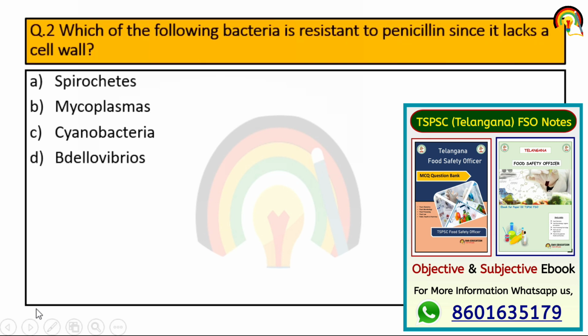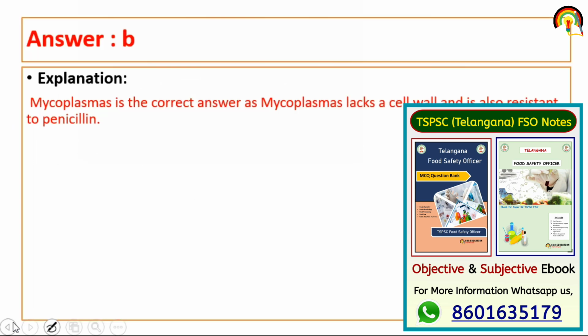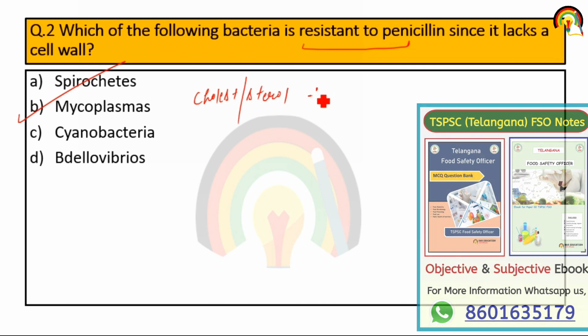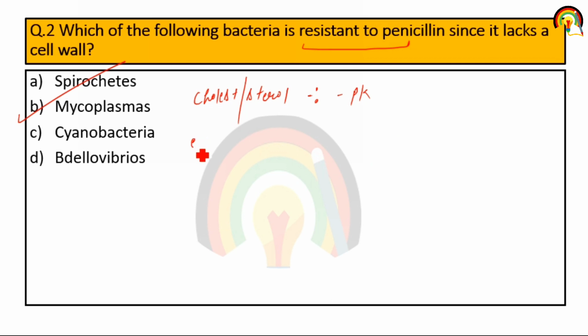Next question. Which of the following bacteria is resistant to penicillin since it lacks a cell wall? Resistant means penicillin has no effect on it, although it lacks a cell wall. So Mycoplasma lacks a cell wall but is resistant to penicillin. And let me tell you another exception. Cholesterol, that is also called sterol, is mainly absent in prokaryotes, but the exception is Mycoplasma. In Mycoplasma, sterol is present. Clear?